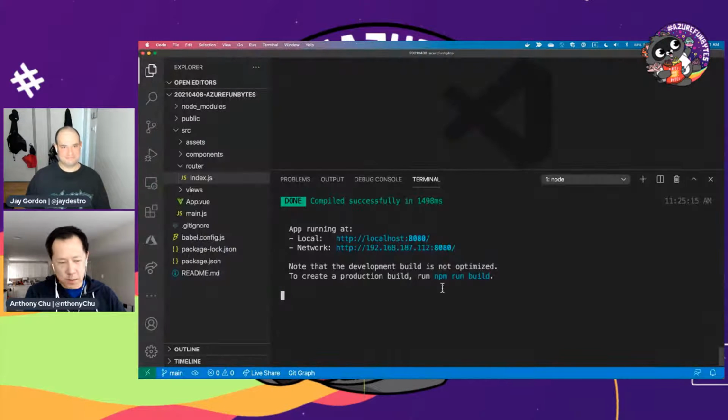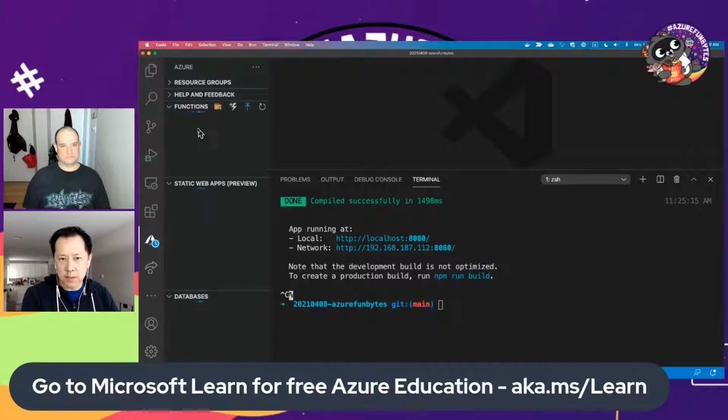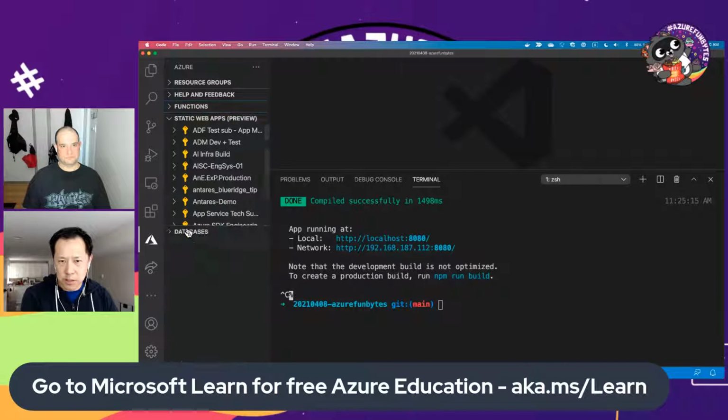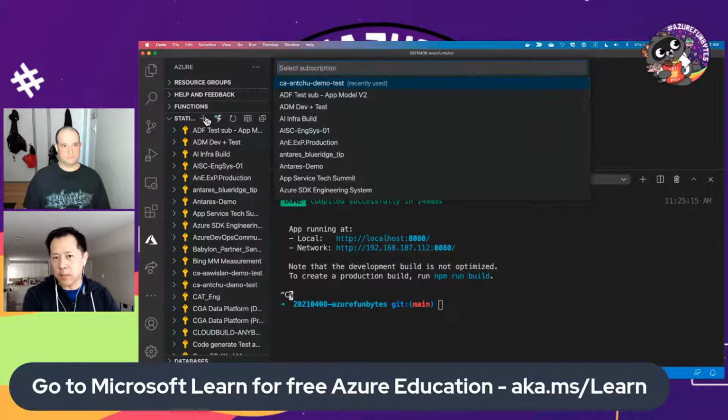And we're going to try to deploy this to Azure. So I'm inside VS Code, and I have the Azure Static Web Apps extension installed, as well as some other extensions. But the one we're going to talk about today is the Azure Static Web Apps extension. I have that installed already, and what I can do is click on Create Static Web App.